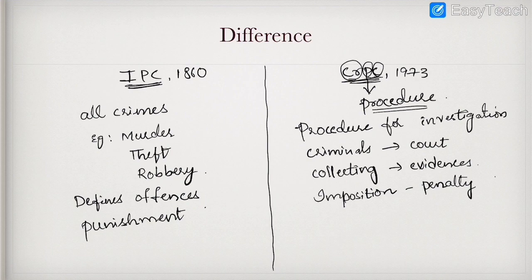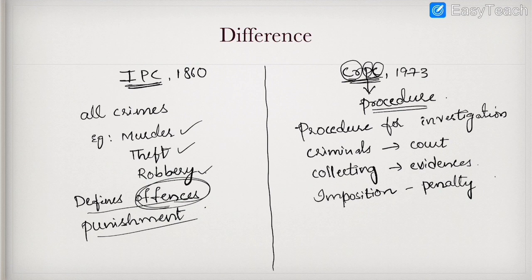So IPC mainly defines offenses, like what is an offense, what is murder, what is theft, what is robbery, and along with defining the offense, it will also tell what is the punishment for that particular offense. Whereas CRPC defines a procedure. If somebody has committed murder, then what is the procedure of investigation, how the evidences are getting collected, presenting the criminals before the court and imposition of penalty. All these are covered under Criminal Procedure Code.